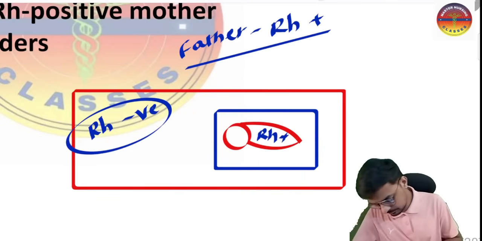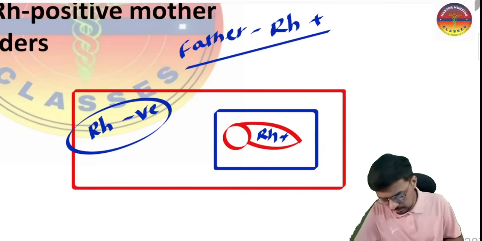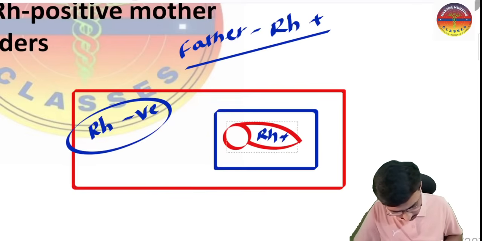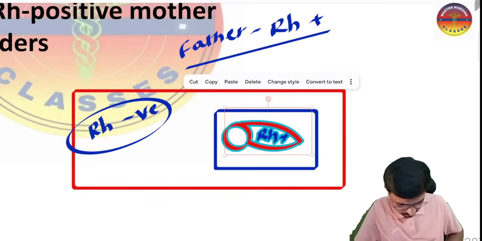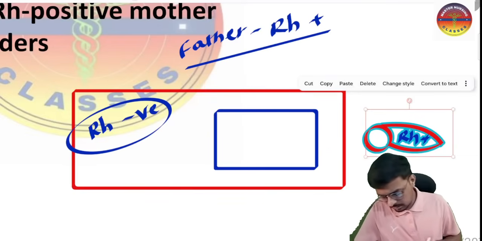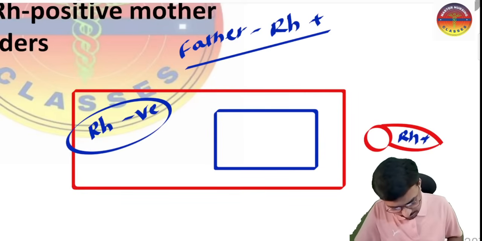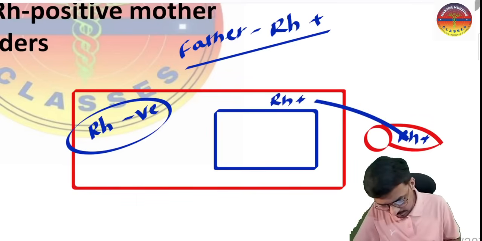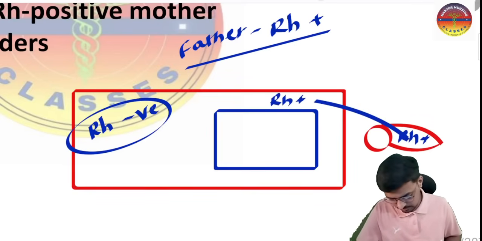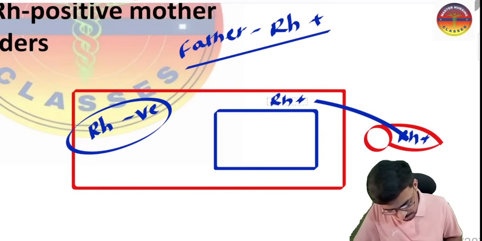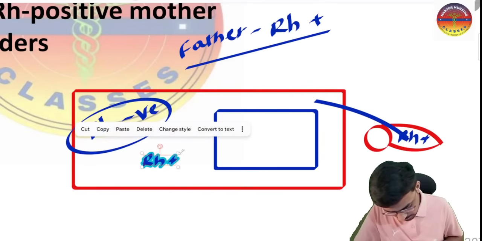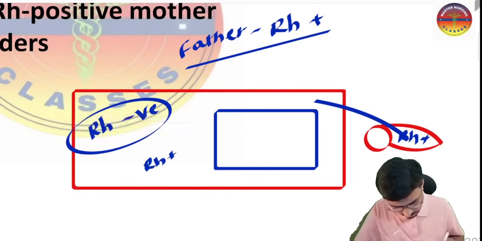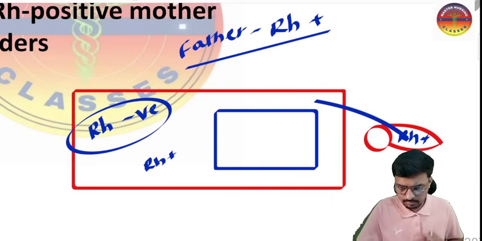Now suppose during delivery, when this fetus inside the uterus is going out, for any reason there may be an entry of this RH positive blood into the mother's circulation. So RH positive blood mistakenly entered the maternal circulation, while the mother already has RH negative.